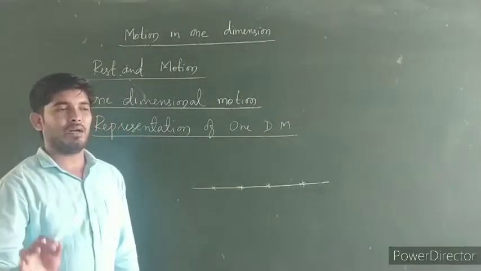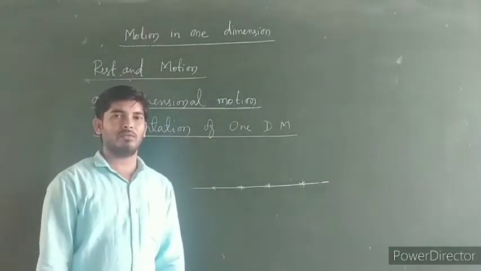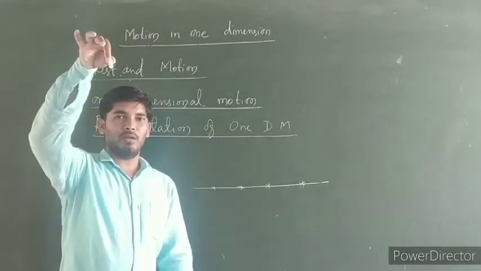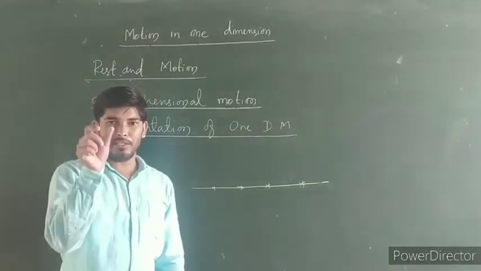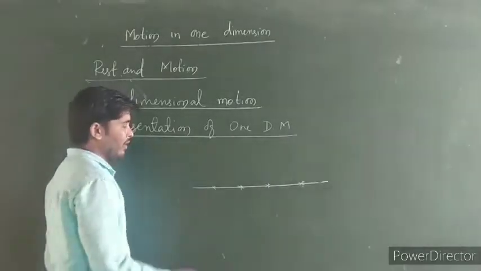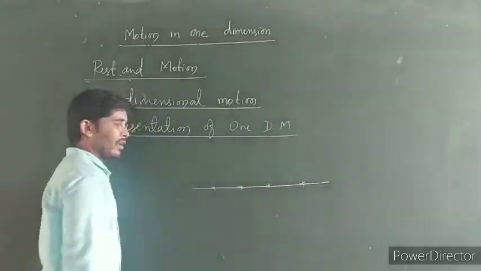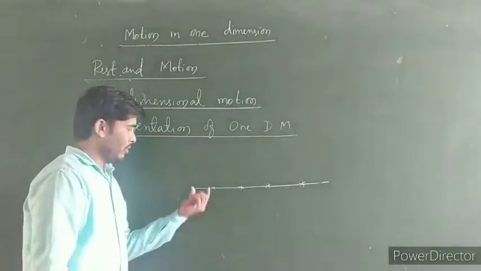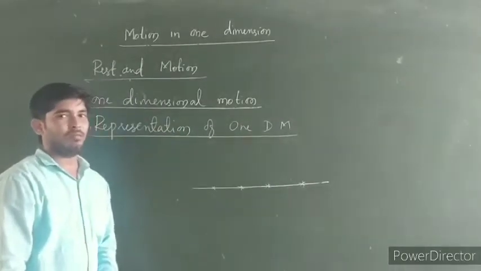If you drop a stone from a certain height towards the ground, then the body will start to move in a vertically downward direction. Now its position at a certain interval of time is represented by different points on the straight line at different intervals of time. So this is how we can represent the one dimensional motion.